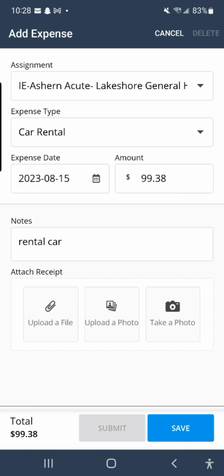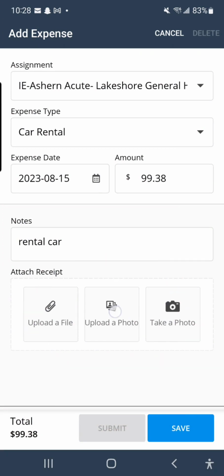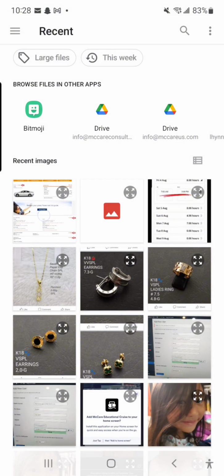It is mandatory to upload your receipt or any expense proof to add to your invoice form, which is also your timesheet. There are 3 ways to attach your receipt. In a nutshell, these 3 methods simplify receipt attachment for easy use.